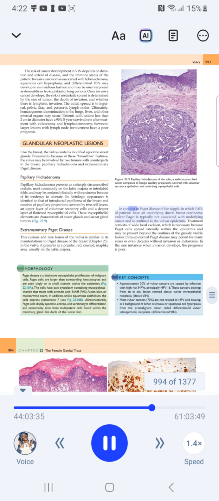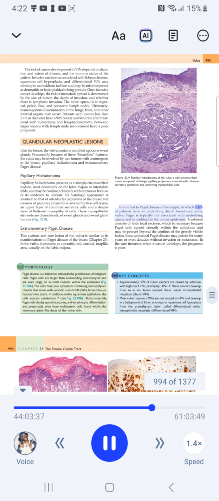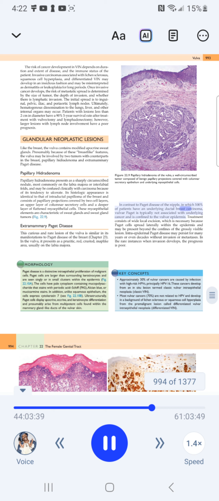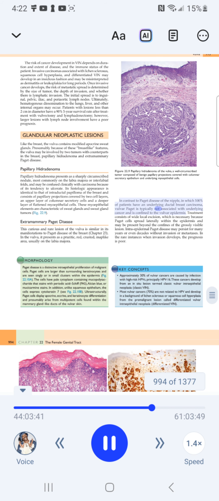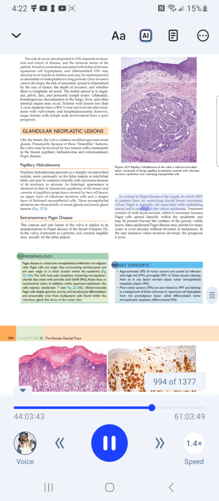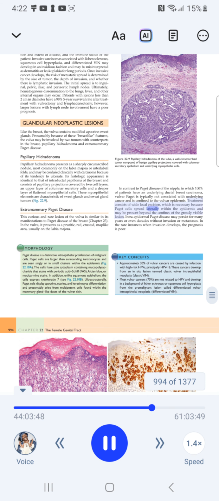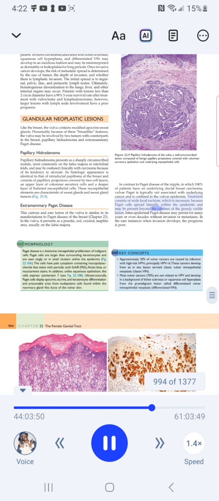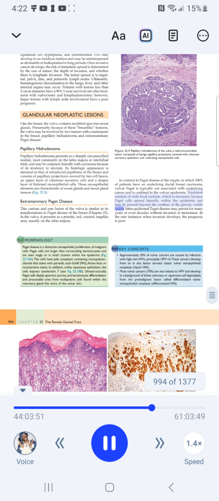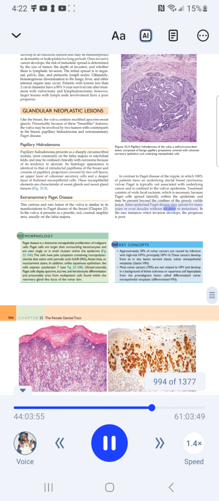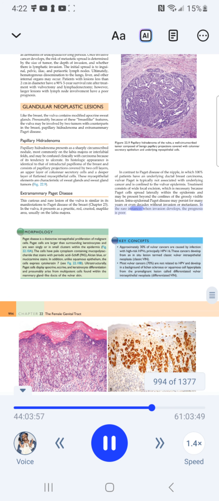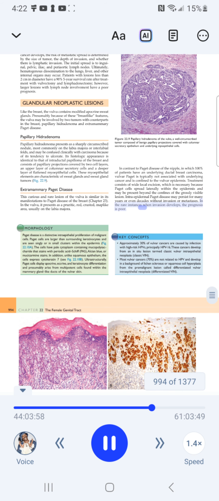In contrast to Paget disease of the nipple, in which 100% of patients have an underlying ductal breast carcinoma, vulvar Paget is typically not associated with underlying cancer and is confined to the vulvar epidermis. Treatment consists of wide local excision, which is necessary because Paget cells spread laterally within the epidermis and may be present beyond the confines of the grossly visible lesion. Intraepidermal Paget disease may persist for many years or even decades without invasion or metastasis. In the rare instances when invasion develops, the prognosis is poor.